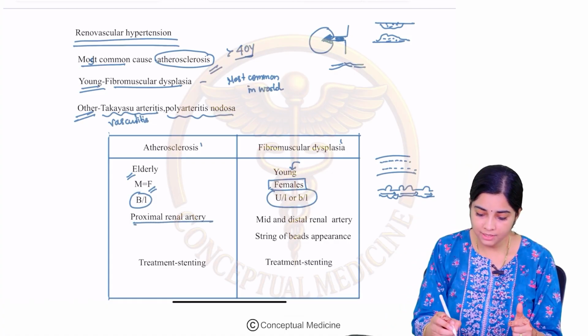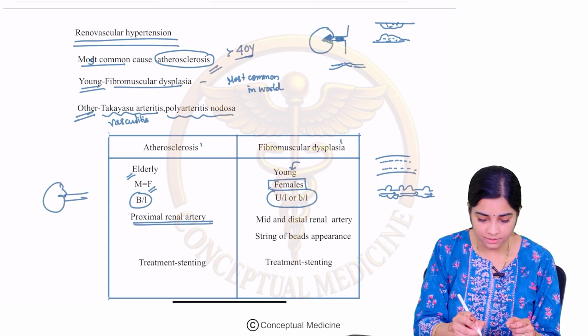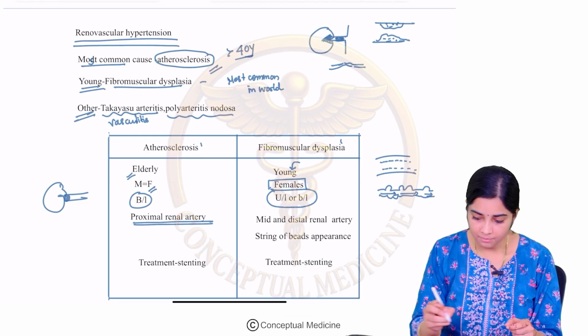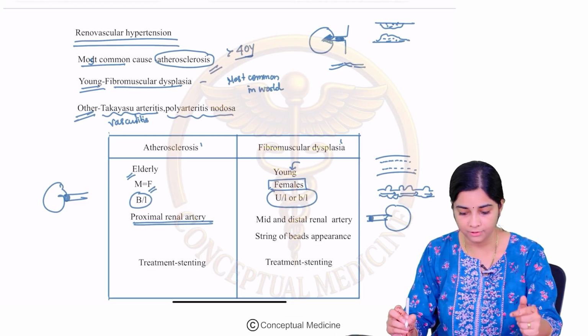So, which part of the renal artery is affected in atherosclerosis? It is usually the proximal part. But in FMD, which part is affected? It is usually the distal or mid portion which basically gets affected.